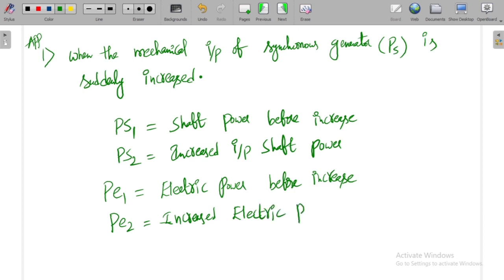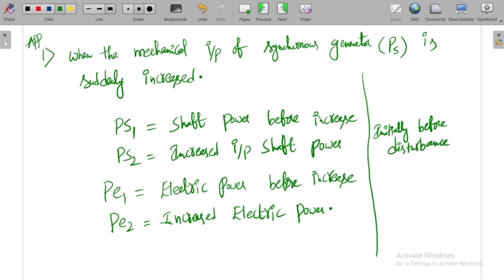Now, if you see the maximum power transfer capability, first, initially, before the disturbance, we know that PS1 is equal to PE1.